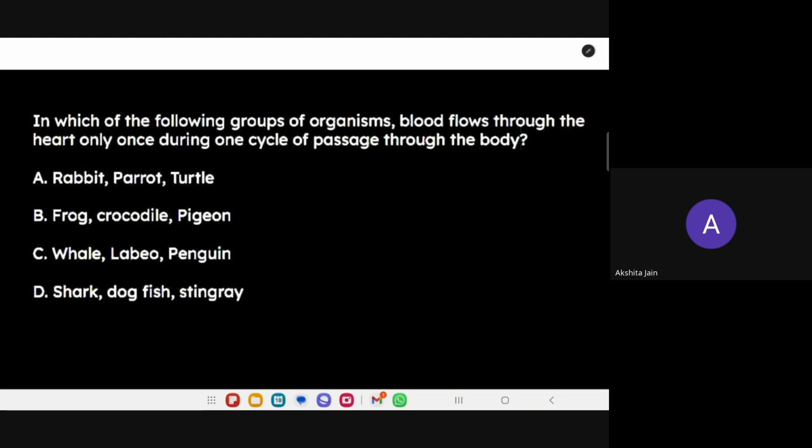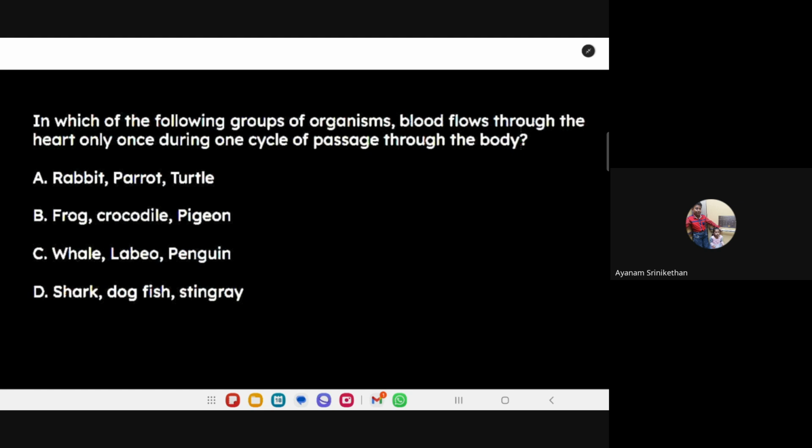Shark is a fish, dogfish is a fish, stingray is a fish. In the other options, what is rabbit, ma? Mammal. Yes, rabbit is a mammal. Parrot, bird. Turtle, reptile. Frog, amphibian. Crocodile, reptile. Pigeon, bird. Whale, mammal. Very good. Some children will think it is a fish.